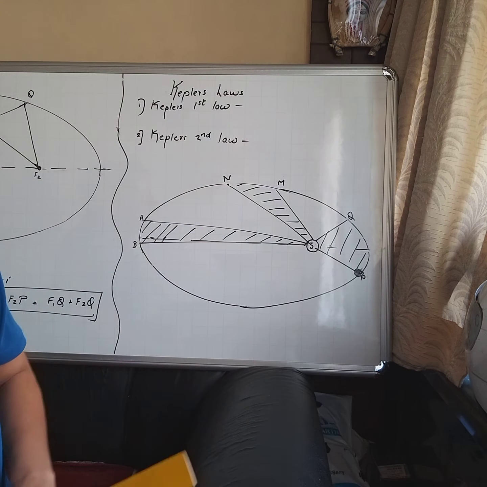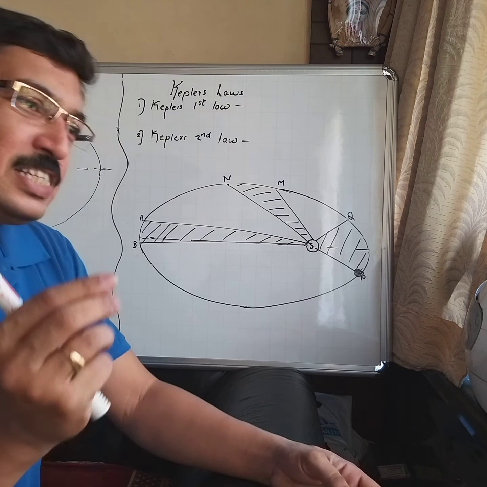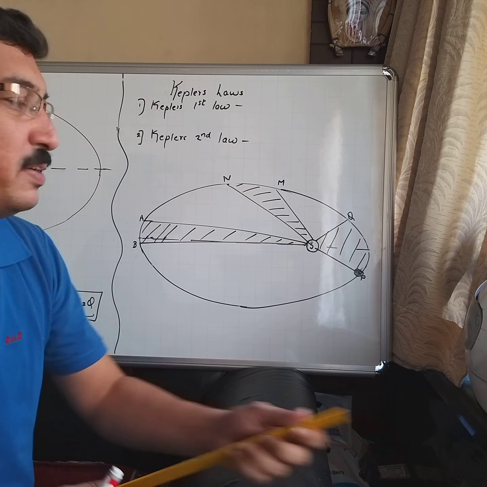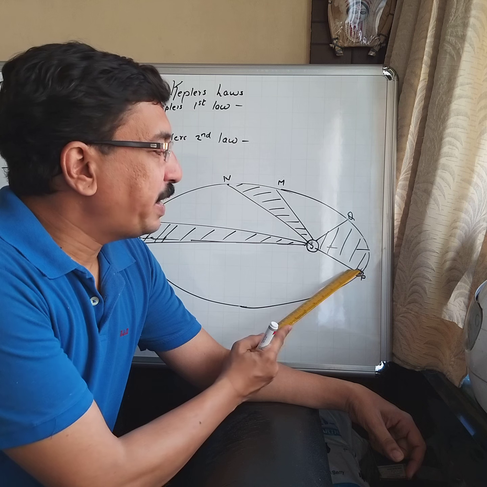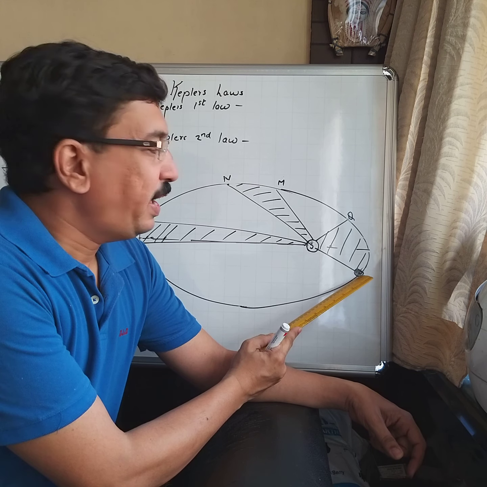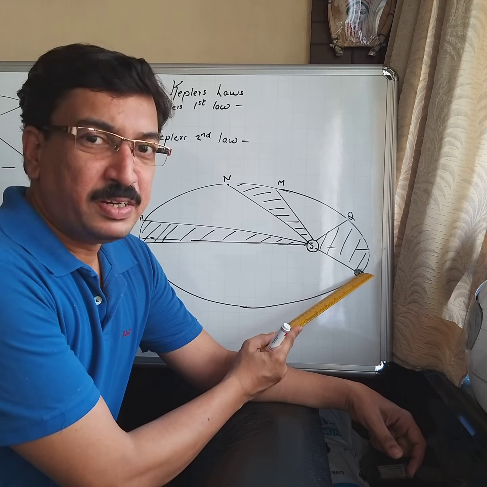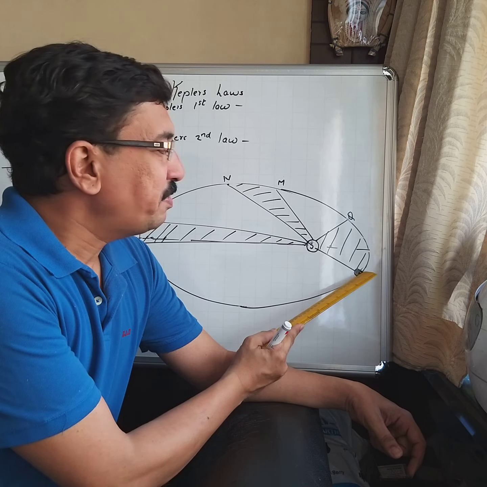Now let's move on to Kepler's second law. This is a bit twisted. See, imagine a planet is at point P, and suppose in 30 days, 1 month or 30 days, it moves from P to Q. Then the line joining the sun and the planet will trace a certain area. It will trace a certain area.